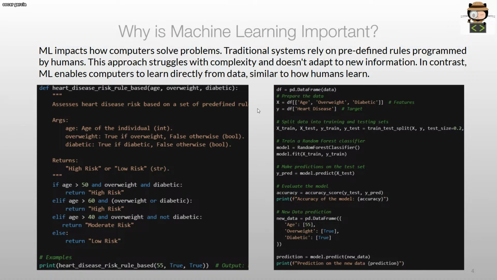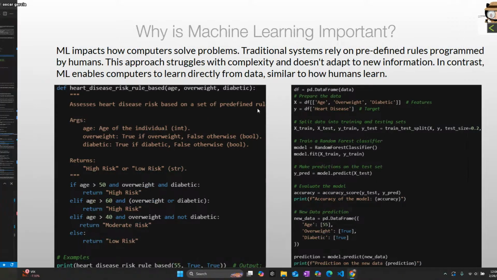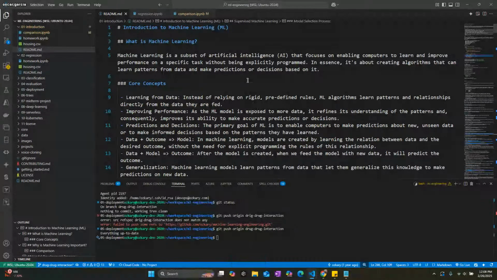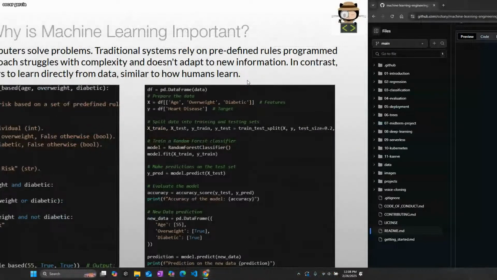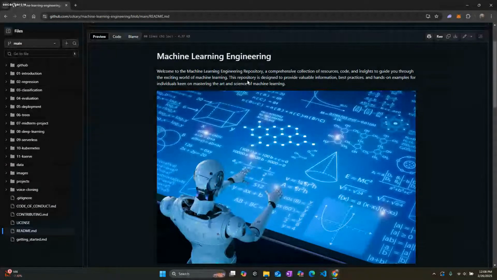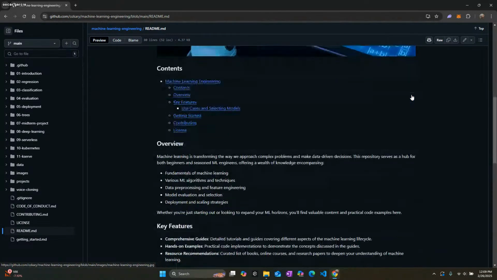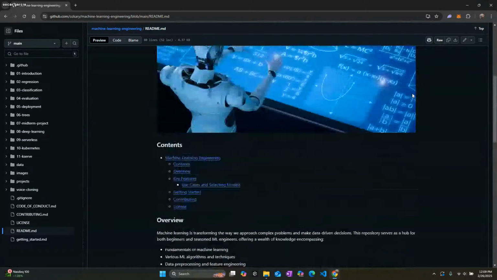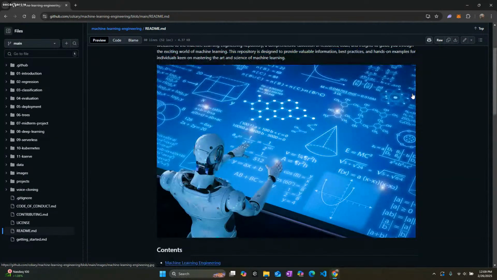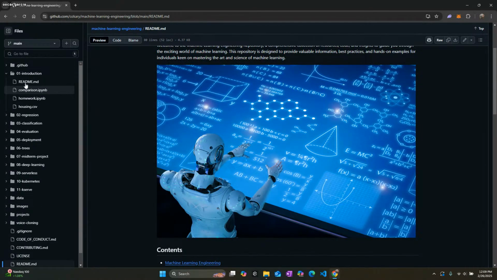Let's take a quick look at what I'm talking about. Let me show you back here. You want to take a look at this repo, machine learning, where I have a bunch of information. I have an introduction, and I talk about regression, classification, deep learning, all those different things. It's very foundational. It shows you the concepts of everything machine learning is all about, with a lot of code. In every one of these folders, you will see a README file with some Python or Jupyter notebooks, and that's where the code is.